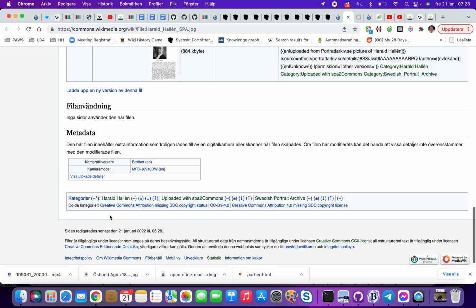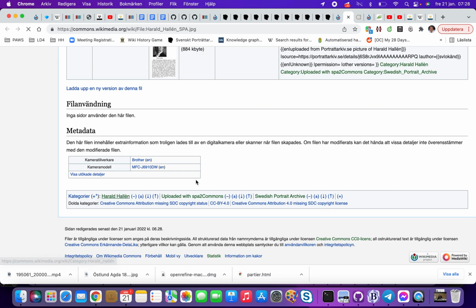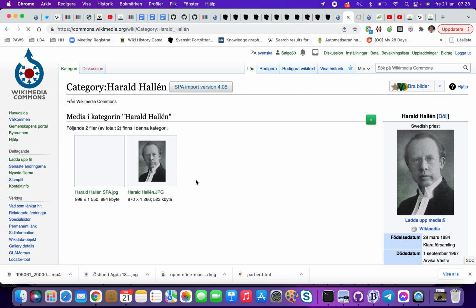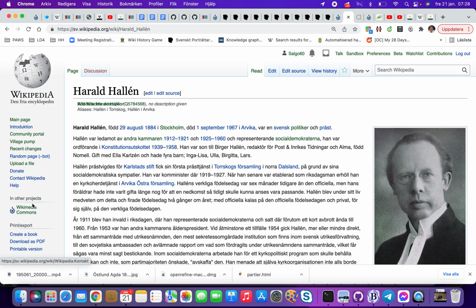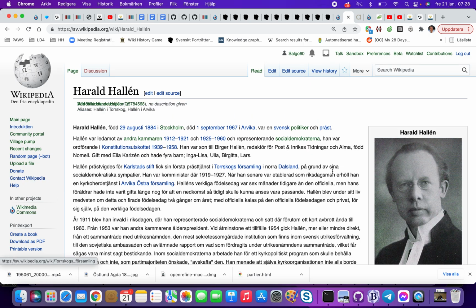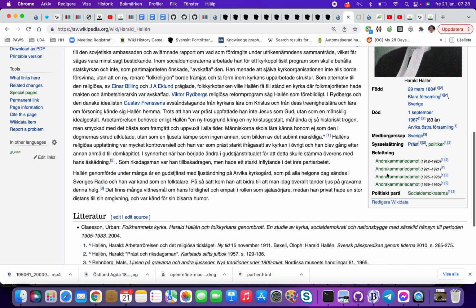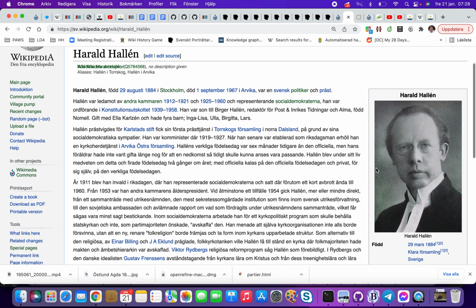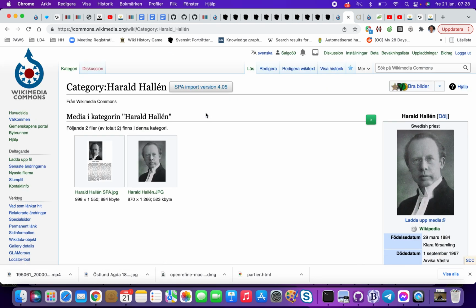And then we have this picture in this catalog in Wikimedia Commons. And if you are in Wikipedia, you have Wikimedia Commons as a link here. So you can see the picture here. The picture is coming from Wikidata because it uses this template here. Wikimedia Commons is here where we have those pictures.